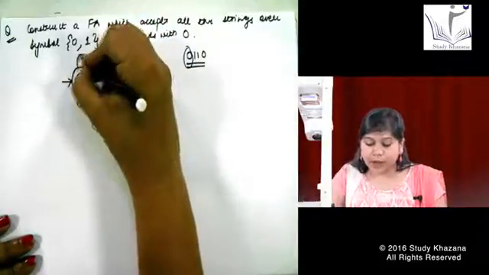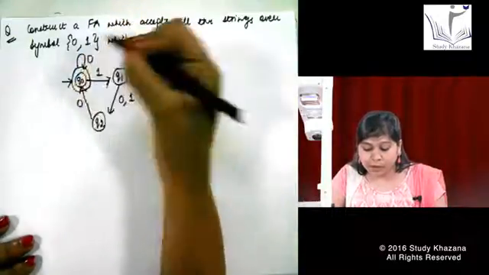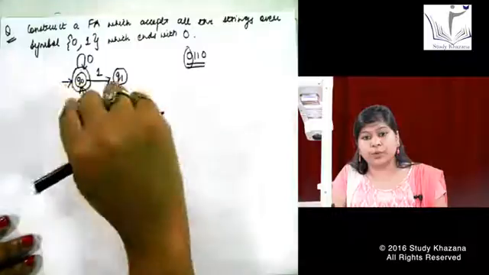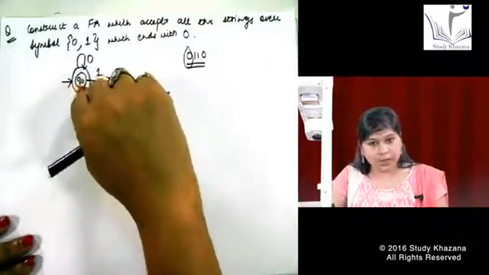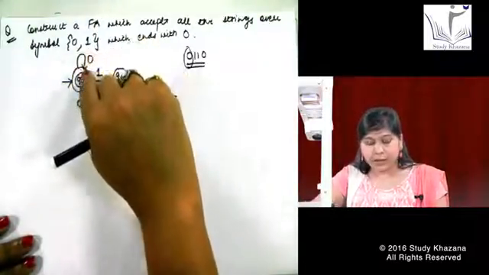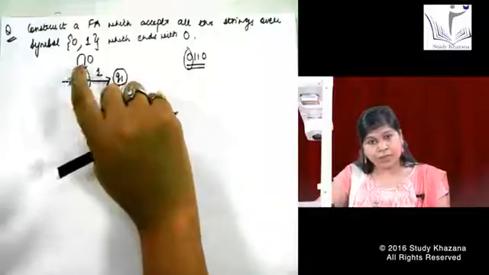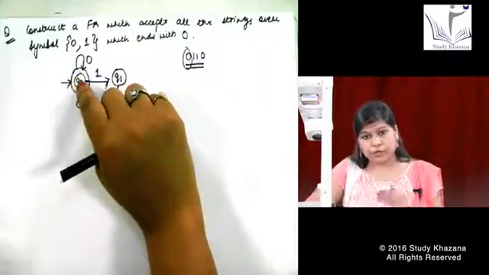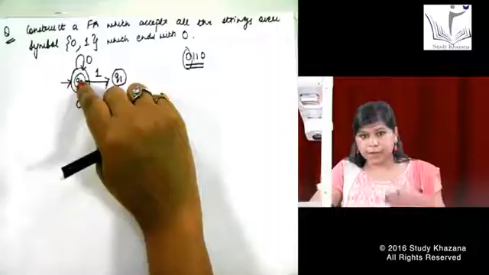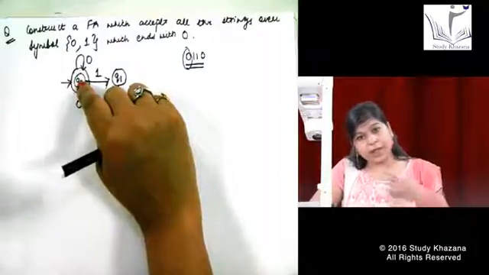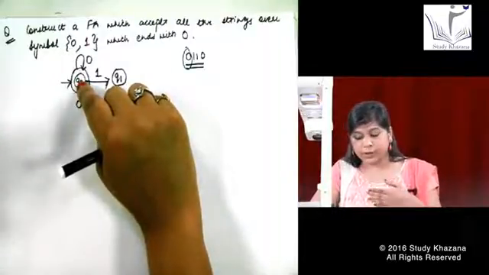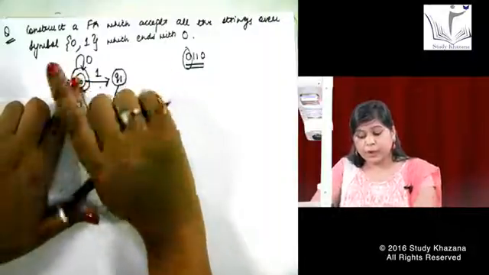What can I do? I can make a loop over here where I have written 0. What has happened now? See, this is my initial state. I have written 0 over here. That means if a person is giving input as 0, it will move from this point to this point itself. That means it is getting the input 0 and it is on the same machine. It is on the same state.